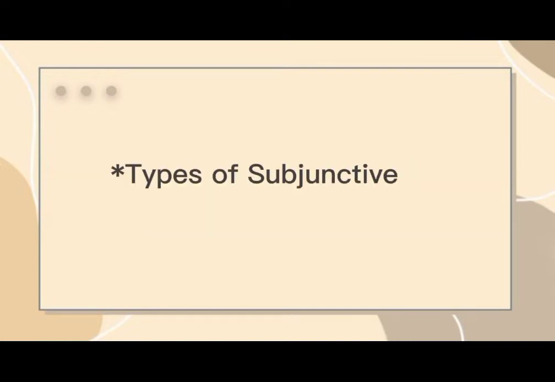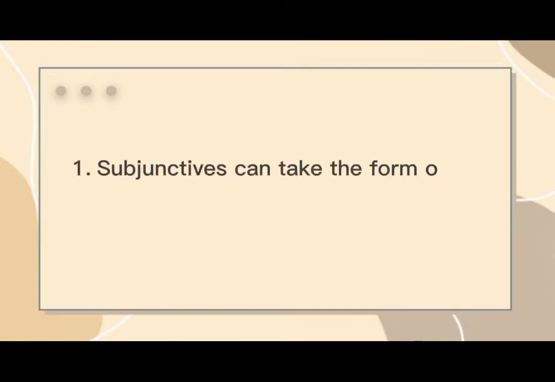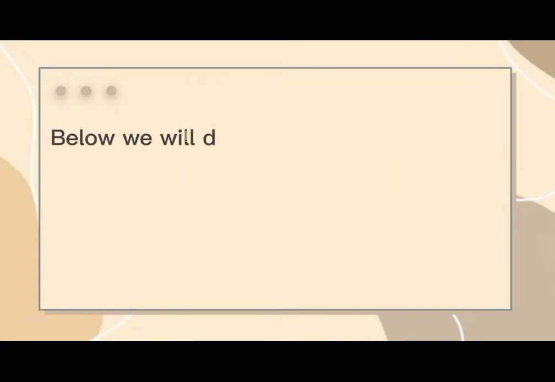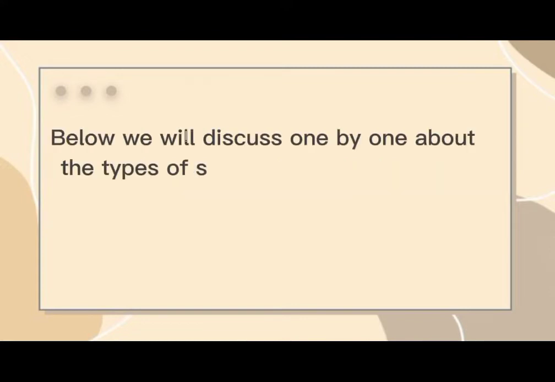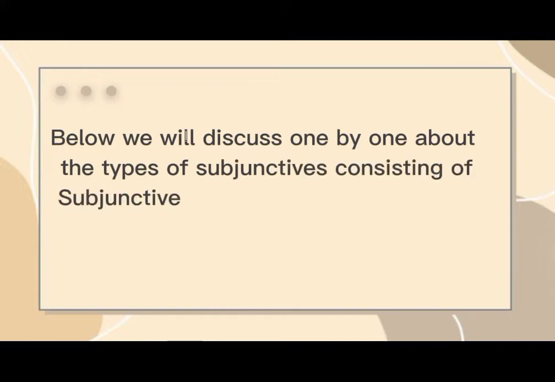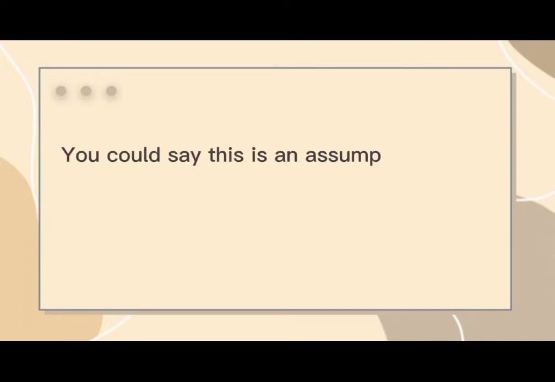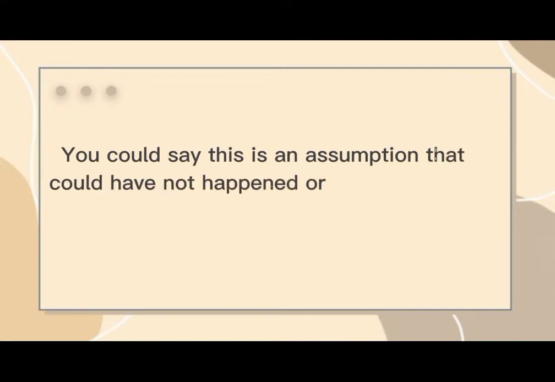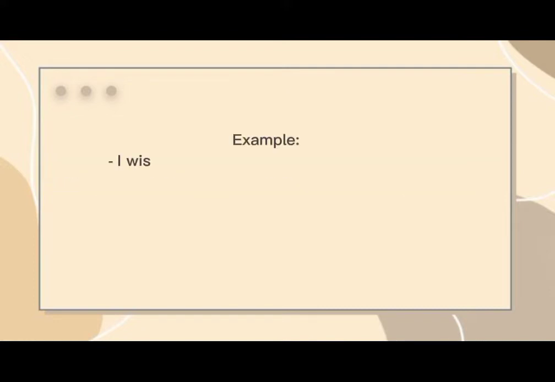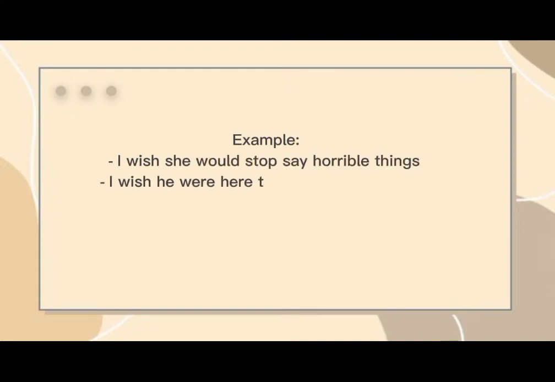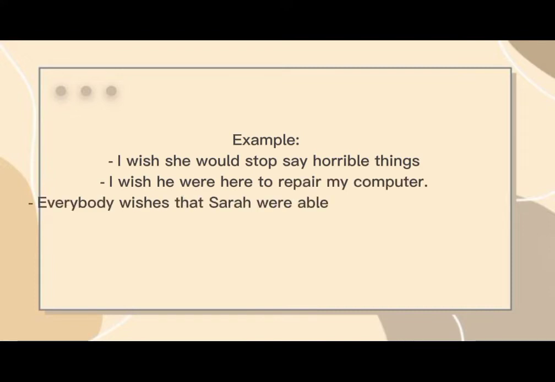Types of subjunctive. 1. Subjunctive can take the form of past and future. Below we will discuss one by one the types of subjunctive, consisting of subjunctive wish. In subjunctive wishes, it is used to express a wish. You could say this is an assumption that could have not happened or has happened. Examples: I wish she would stop saying horrible things. I wish he were here to repair my computer. Everybody wishes that Sarah were able to control her emotion.